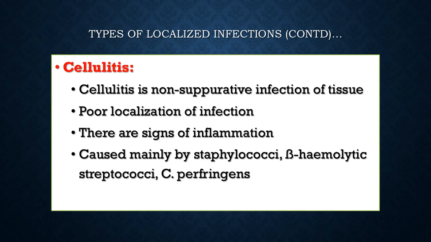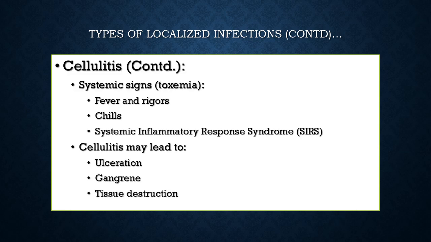Usually, cellulitis is caused by staphylococci, beta hemolytic streptococci or Clostridium perfringens. Systemic signs are usually there. Fever, rigors, and chills may be present, and all the signs of SIRS are there. The cellulitis may ultimately lead to ulceration or gangrene of the overlying skin or surrounding tissues and severe tissue destruction, depending on the virulence of the organism involved.